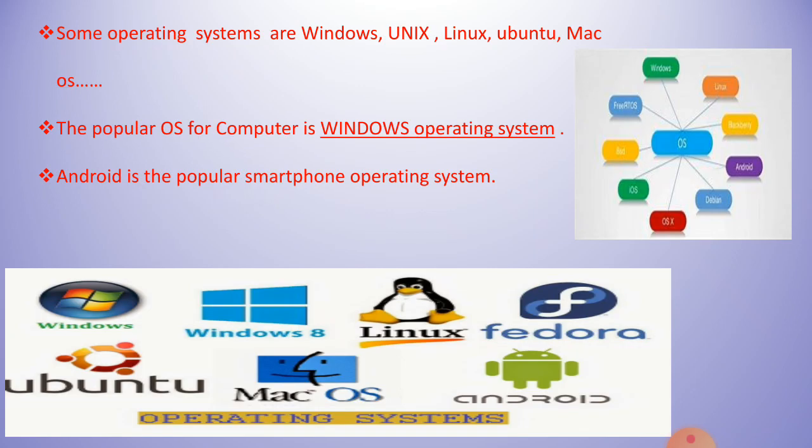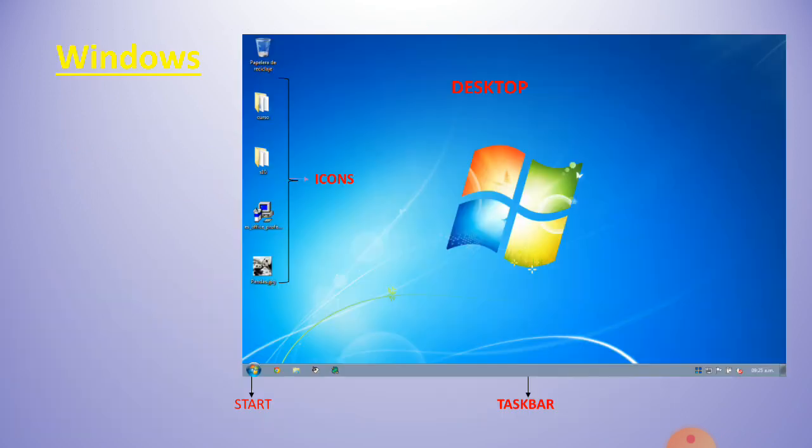Some very popular operating systems are Windows, Unix, Linux, Ubuntu, Mac OS. These are the operating systems used in different computers. The popular operating system for computer is Windows operating system, and one more popular, the smartphone operating system, is Android operating system. Now let me discuss the Windows operating system.